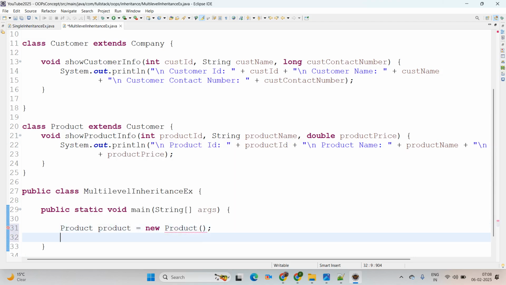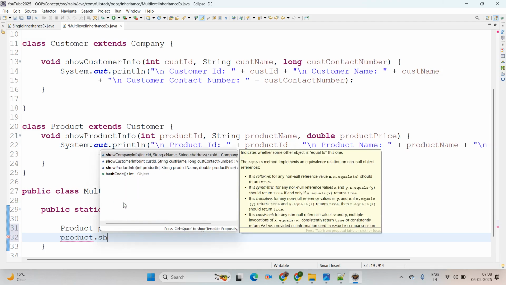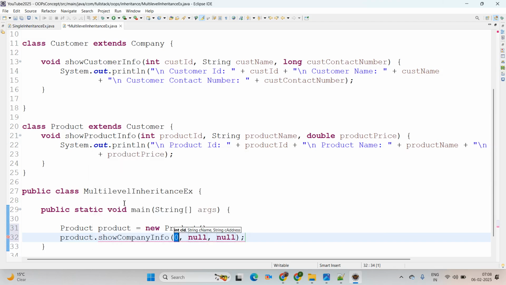And here I am just going to call the methods from all the classes, because Product is the child class, right? Then product.showCompanyInfo, we are passing here company code 111, company name we are passing here Full Stack Java Developer, and the company address we are passing here Pune, India.